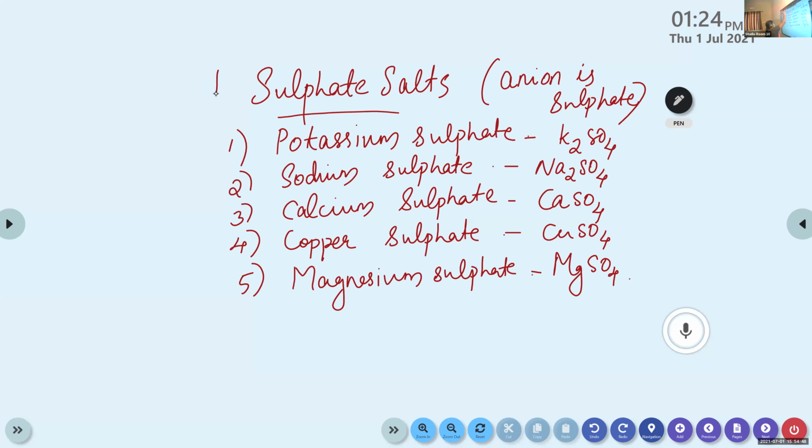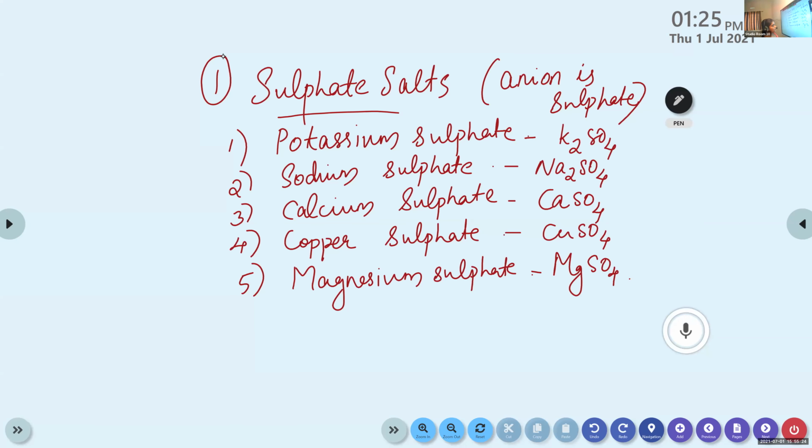So this is the first family, the family of sulfate salt. Isha, can you please read the names of the sulfate salts? Potassium sulfate. Sodium sulfate. Calcium sulfate. Copper sulfate. Magnesium sulfate.